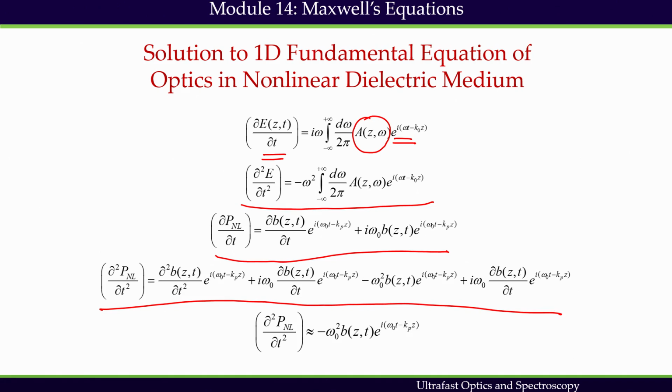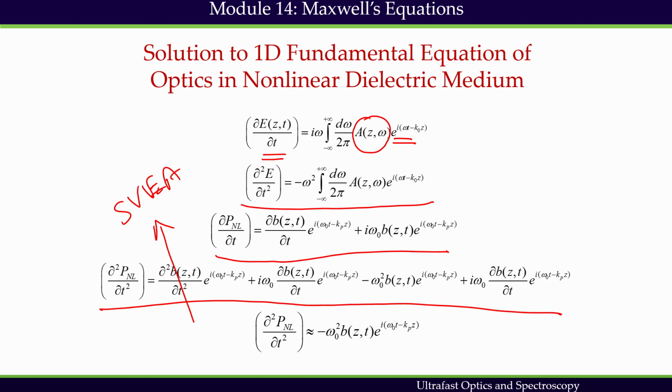And here we have to consider one thing. Under SVEA, the second derivative of this term is 0. This is the SVEA approximation, second derivative is 0.